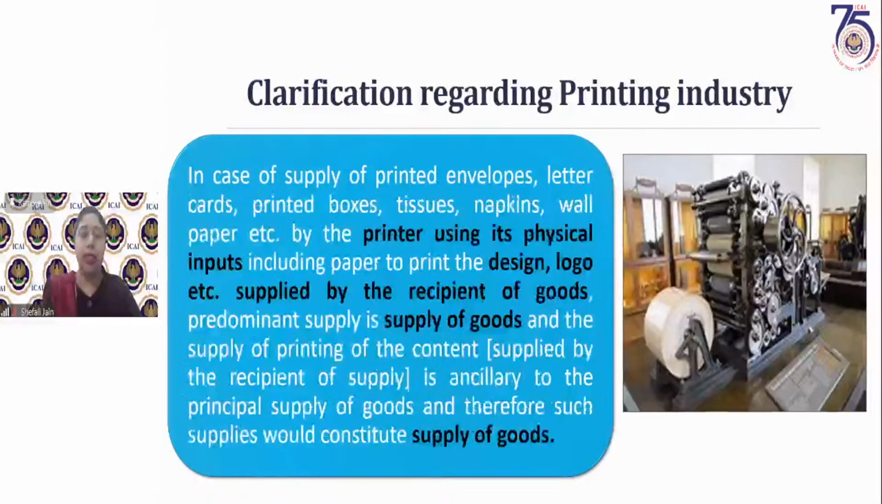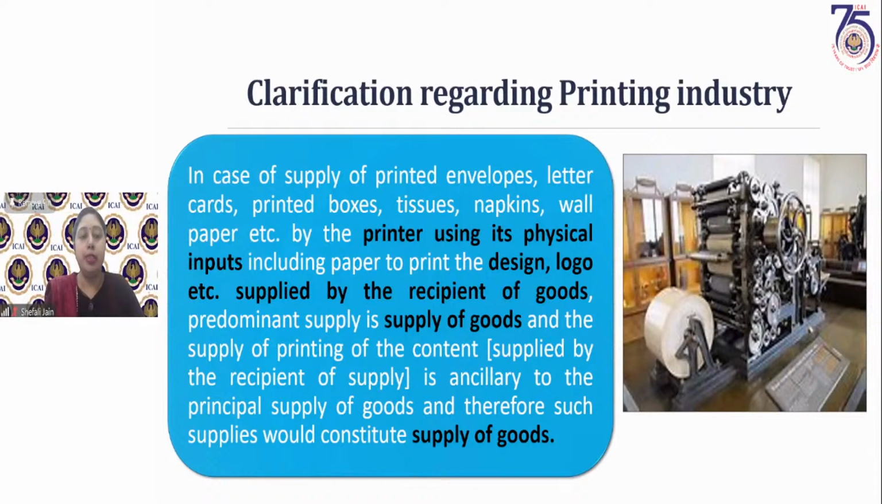Okay. Second case is where you are getting your envelopes, letter cards, boxes, tissues, napkins, wallpapers printed, and the design or the logo for that is given by the recipient. So what printer is doing, he is using his own material, he is using his own physical inputs and printing these and making these envelopes or letter cards or printed boxes. Design or logo is provided by the recipient. So the circular clarified that the principal supply here is the supply of goods.